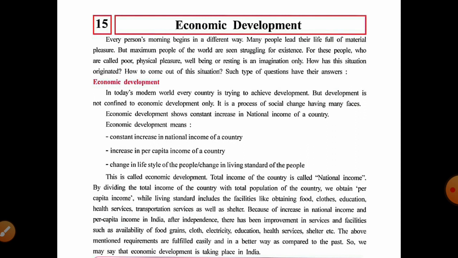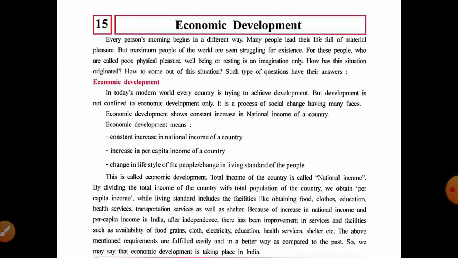Economic development shows a constant increase in the national income of a country. Constant means we cannot see the income decrease; the national income is continuously increasing in economic development.